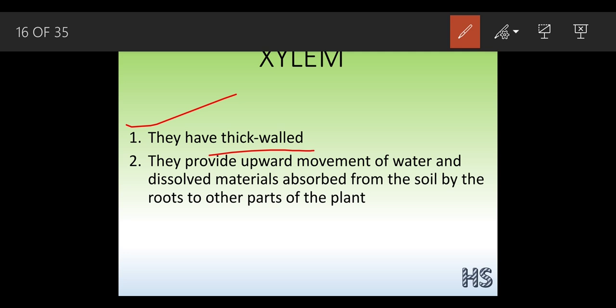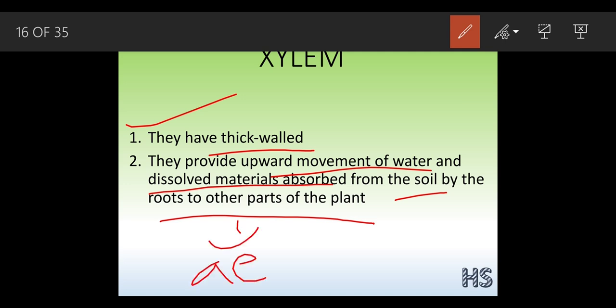Water and minerals are absorbed from the soil and transported to the aerial parts of the plants, because this xylem is unidirectional. What do you mean by the word unidirectional? Unidirectional means that from root to stems and to the leaves, it is going to get transported.